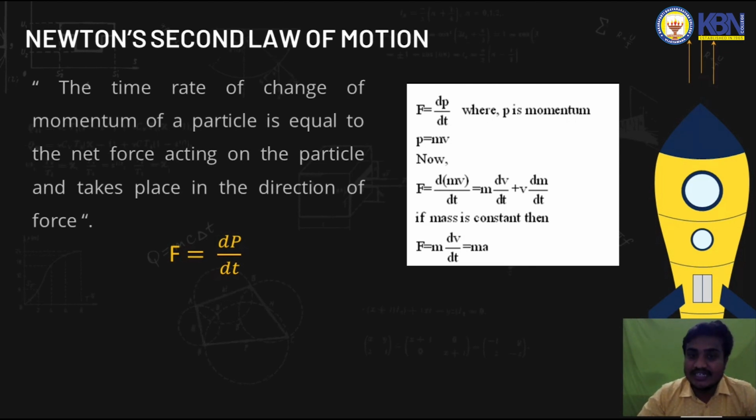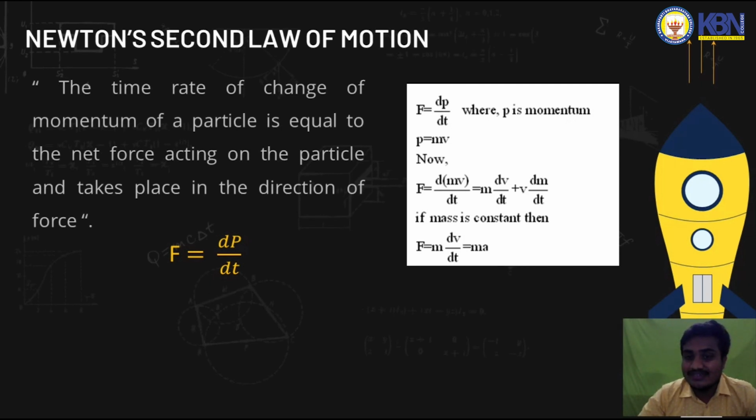We know that the momentum p is given by the product of mass and velocity. Now I am going to substitute that p value in the equation F equals dp by dt. There we get d(mv) by dt. Using the product rule, d by dt of uv is u dv by dt plus v du by dt.